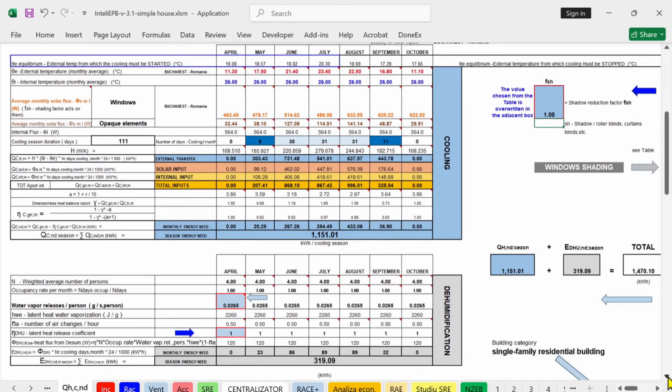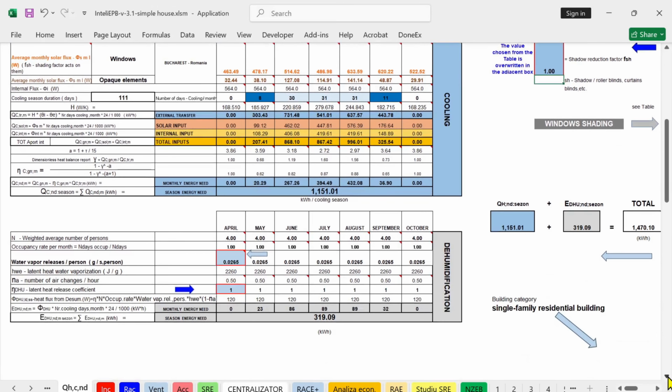Let's see now how we make the calculation for dehumidification. We have the formula presented in front, which depends on the weighted average number of persons, occupation rate, water vapor release per person, the latent heat of water vaporization, and 1 minus Na, where Na is the number of air changes per hour.